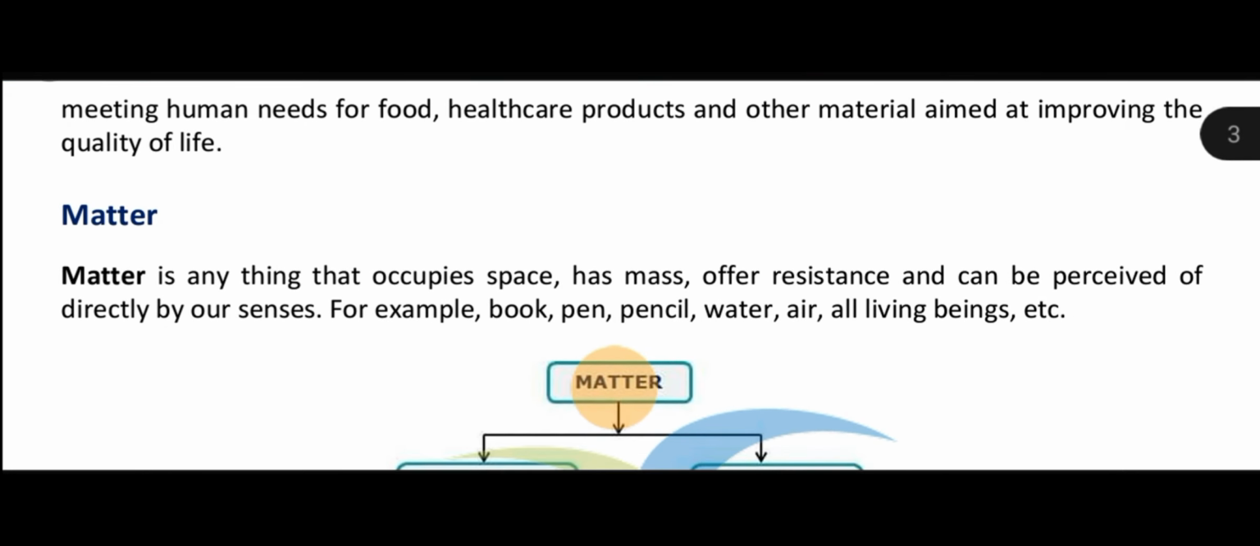Now, some basic terms that are related with chemistry. Now, first one is matter. Now, what is matter? Now, you knew in lower classes that you already studied what is matter. Now, what is matter? Matter is anything that occupies space and has mass.